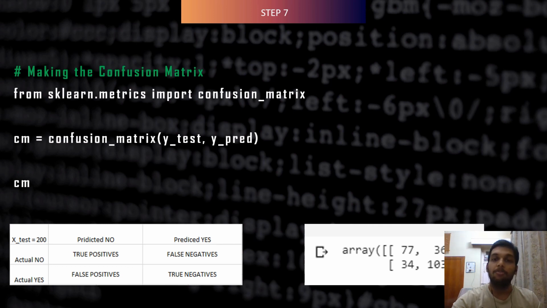Coming to the third, 34 is false positives. These were predicted positive, but in actuality they were zeros. Last but not least, coming to 103, these are true negatives. We predicted them negative, and yes, they were really negative. So this is all about the confusion matrix with the live example of our restaurant reviews.